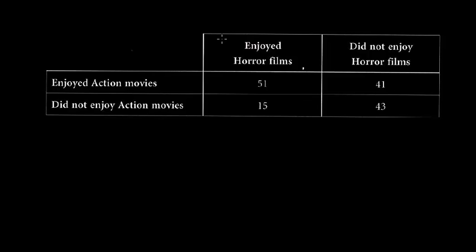So we're going to look at contingency tables now, and basically we've got the example which is out of the book. Some cinema manager wanted to know if there's a relationship between horror films and action films to see if they can put on action trailers when horror films are on, or horror trailers when action films are on, and so on and so forth. So what we have here is a contingency table.